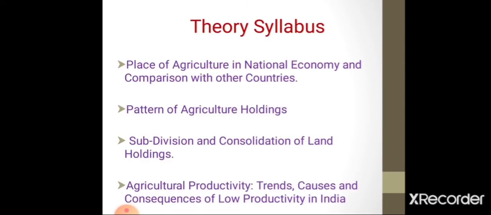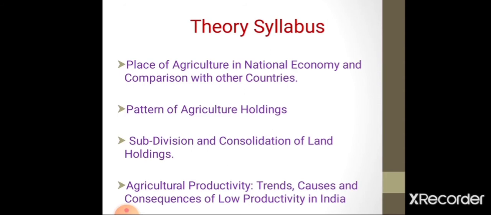First of all, we see the theory syllabus. In this course, the first topic is the place of agriculture in the national economy in comparison with other countries. The weightage for this topic is 7%. After that, the second topic is the pattern of land holding.